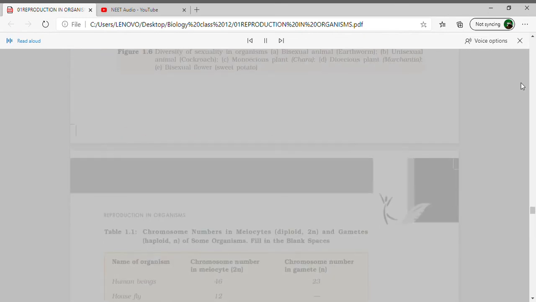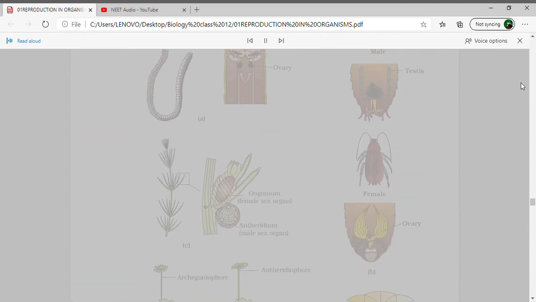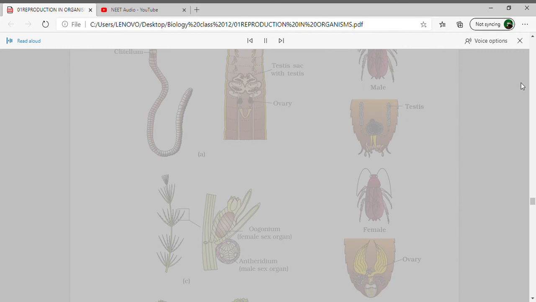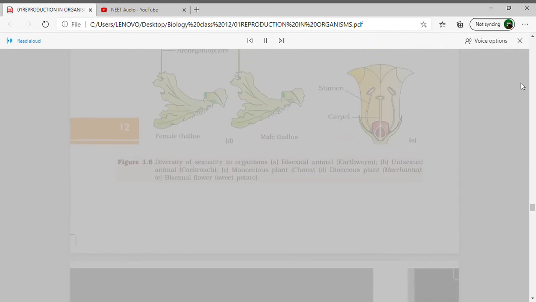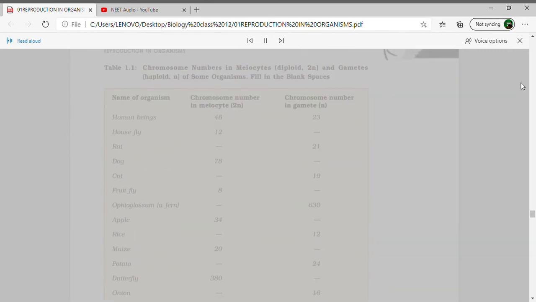Figure 1.6 Diversity of sexuality in organisms. A. Bisexual animal, earthworm. B. Unisexual animal, cockroach. C. Monoecious plant, Chara. D. Dioecious plant, Marchantia. E. Bisexual flower, sweet potato. Male, female, testis, ovary, clitellum, antheridiophore, archegoniophore.